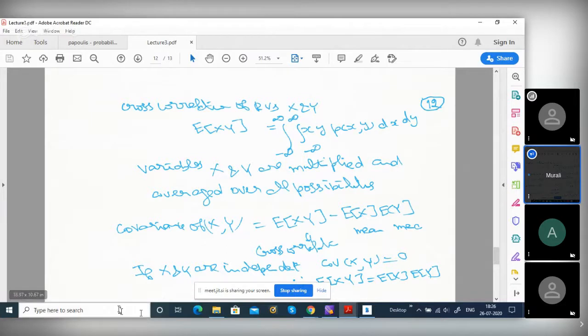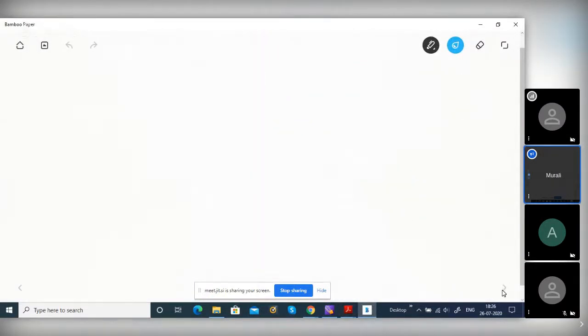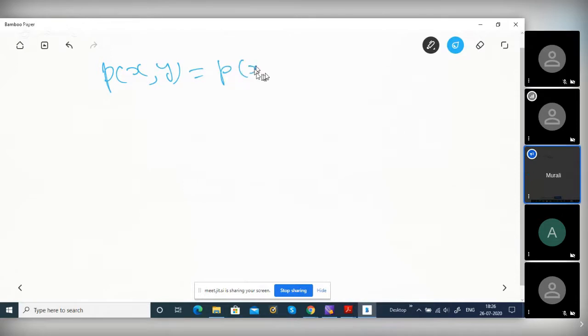I'll write it here. General formula: p of x comma y equal to p of x multiplied by p of y given x. This is the general formula, where dependency is there.